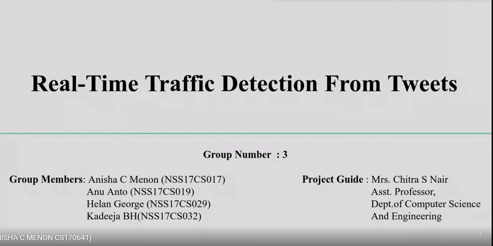We are Group 3. Myself, Anisha Menon, register number NSS17CS017. Our project is Real-Time Traffic Detection from Tweets. We are guided by Assistant Professor Chitra.